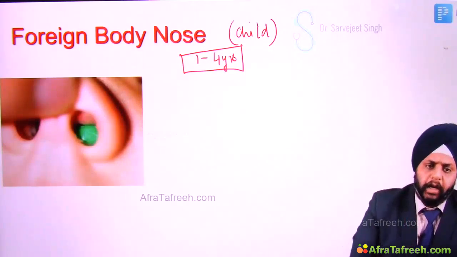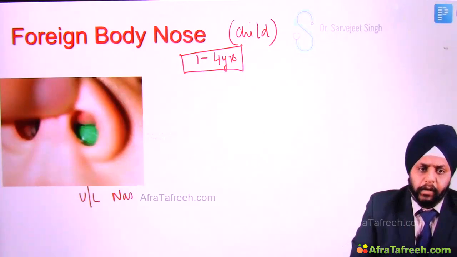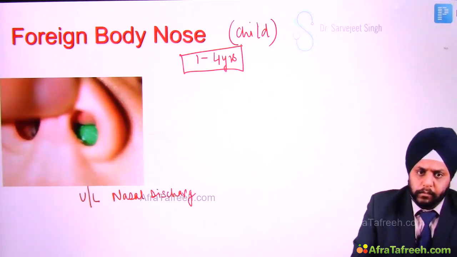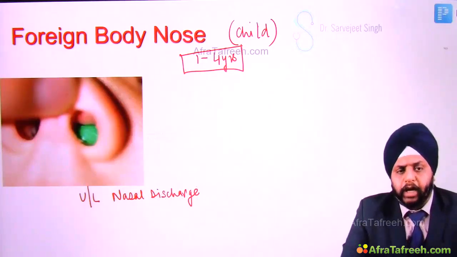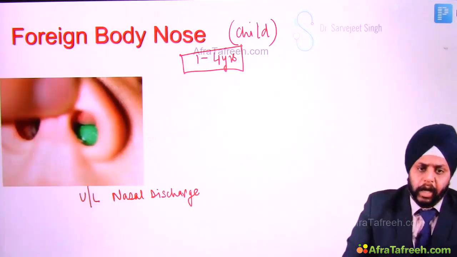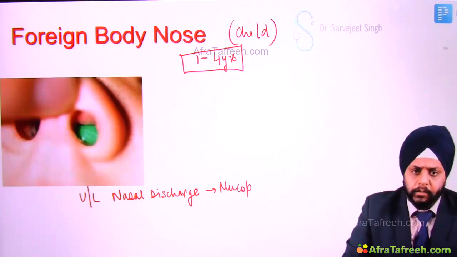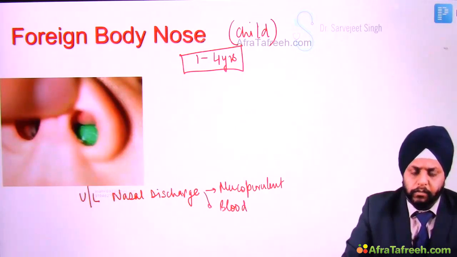If he comes to you late, this patient will have unilateral nasal discharge. Remember, a 1 to 4 year old child cannot complain about obstruction, but there will be unilateral nasal discharge, and this discharge may be mucopurulent, or it can be blood-stained.